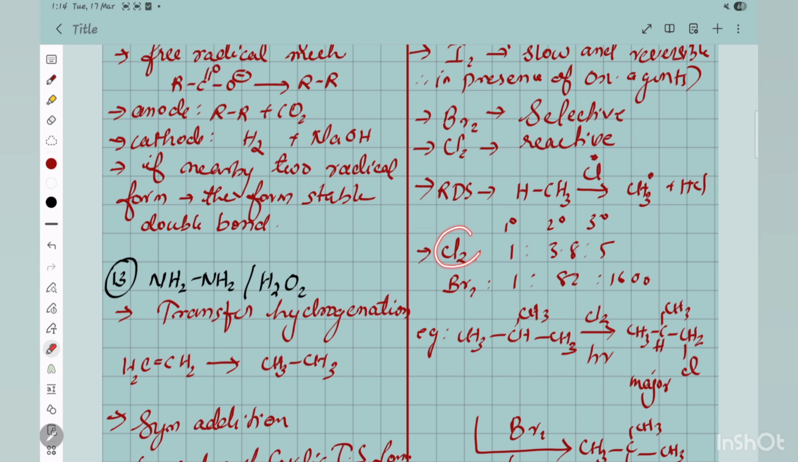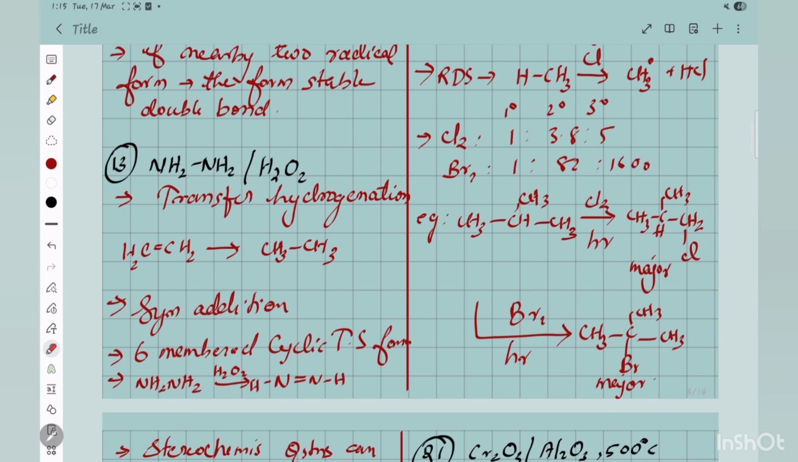Now I have given this particular reactivity order of primary, secondary, tertiary. You can see bromine has a 1600 times more chance to choose tertiary than primary. But in the case of chlorine, it has only 5 times. So here is one famous example, Cl2 in presence of hν and Br2 in presence of hν for the same thing.